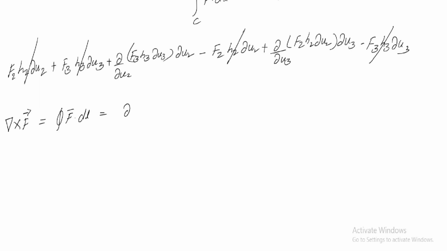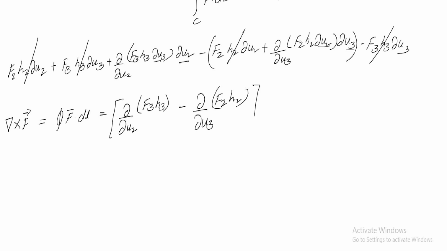We are going to get dou by dou u2 of f3 h3 du2 du3, and minus dou by dou u3 of f2 h2 du2 du3. Here we have du2 du3 in both terms, so we can write them commonly.